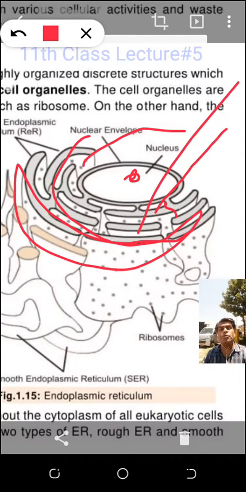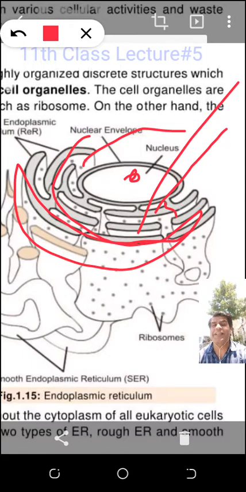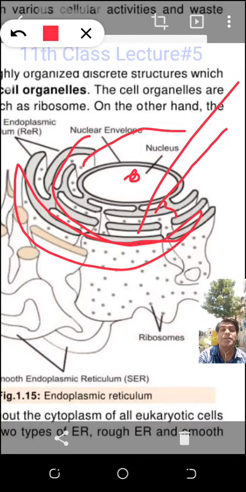The endoplasmic reticulum whose diagram you are watching on your screen is attached with the cell membrane. Now you are getting the idea, you are automatically understanding. These things are related with each other. You automatically understand what sir was talking about: this endoplasmic reticulum is transporting things from one place to another. Now I am showing the transporting way, the need of this endoplasmic reticulum.